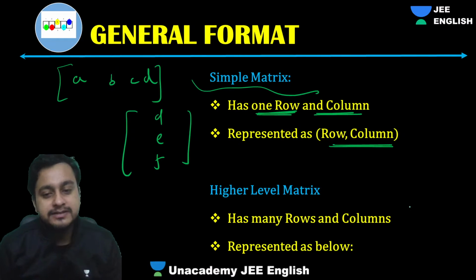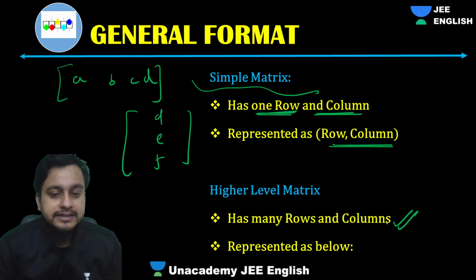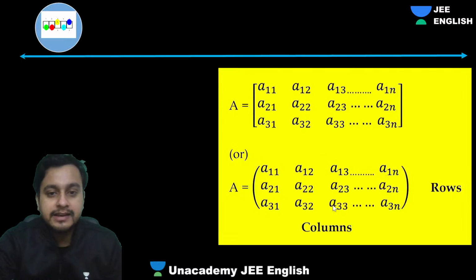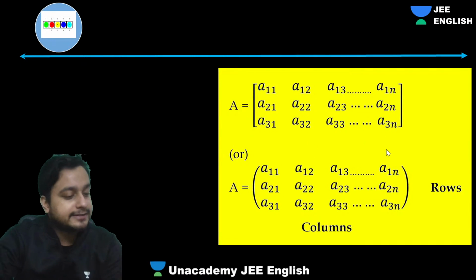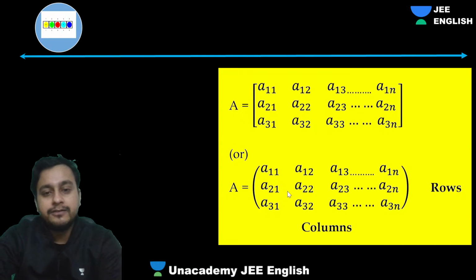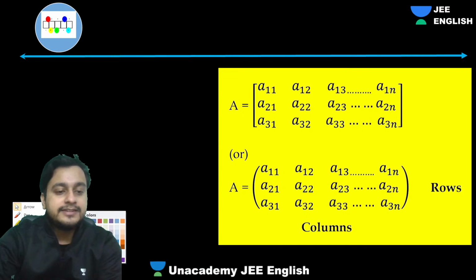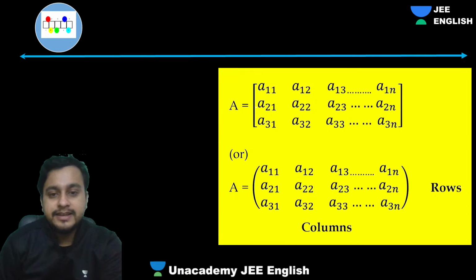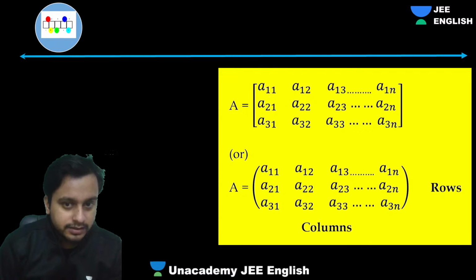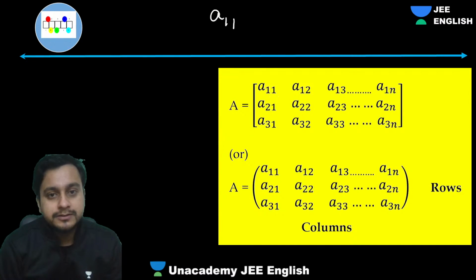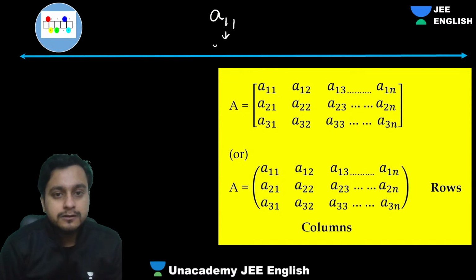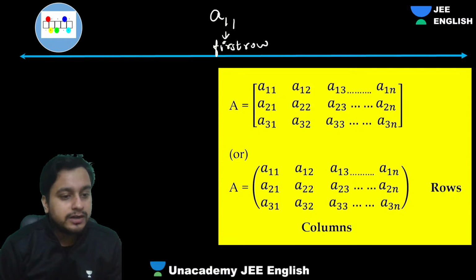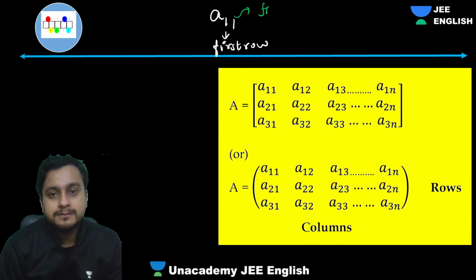A higher level matrix has many rows and many columns, represented as below. Let's see how it is represented. Something like this. So this is a matrix. Here, A has elements A11. Why is this 11? Because A11 means first row, right? And this one is denoting the first column.